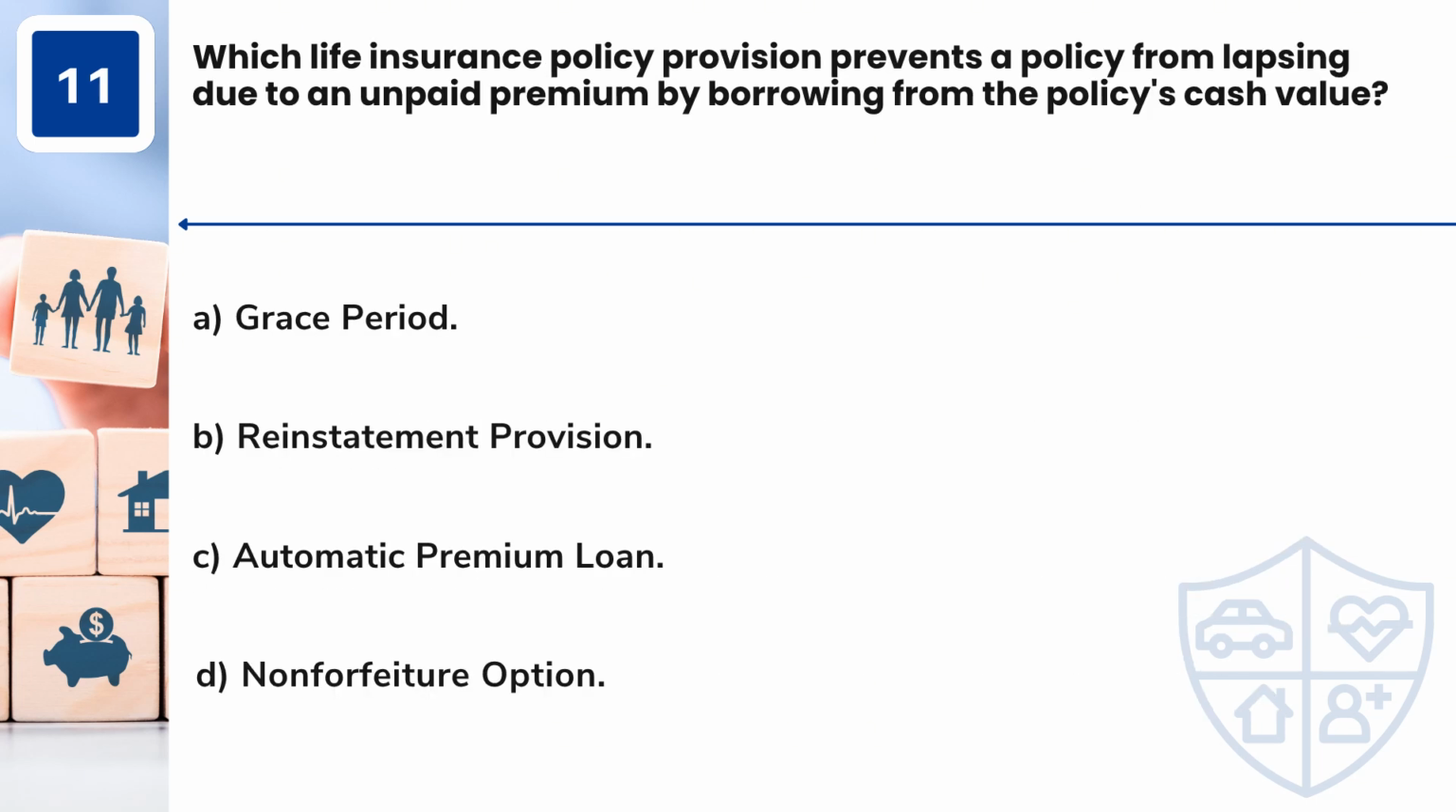Question 11. Which life insurance policy provision prevents a policy from lapsing due to an unpaid premium by borrowing from the policy's cash value? A. Grace period. B. Reinstatement provision. C. Automatic premium loan. D. Non-forfeiture option.